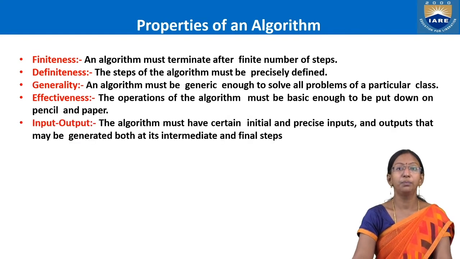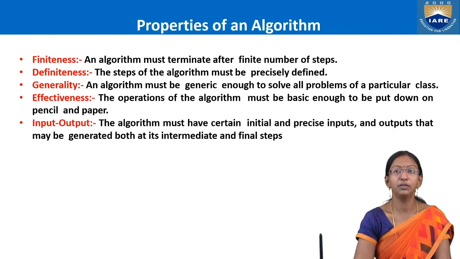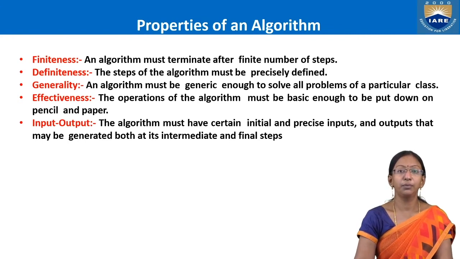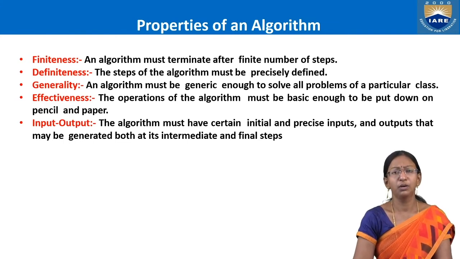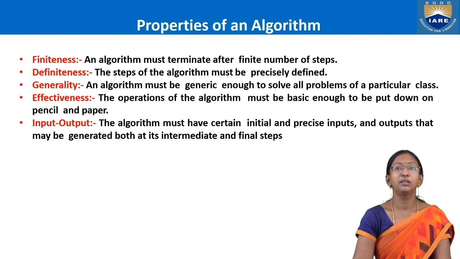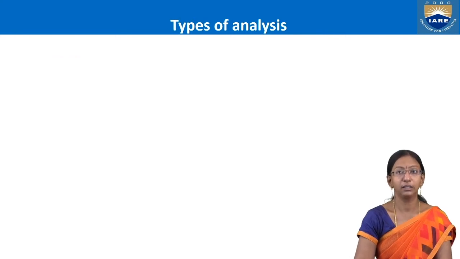Okay, next, input and output. That is the primary one. Any algorithm, if you convert it into any programming language, must take some input and must give you some output. One output, n number of outputs, can be anything, but input must be there and output must be there. That means give and take also. You give something, you'll get something. Based upon the logic, it is going to address the solution and it is going to give it. Okay, these are the basic properties of an algorithm.